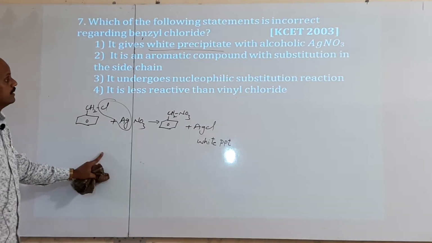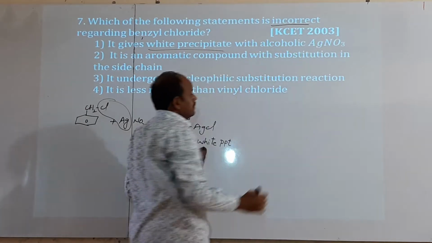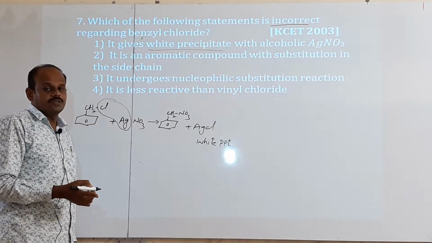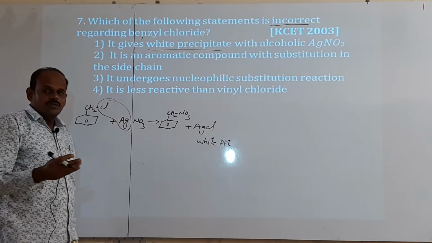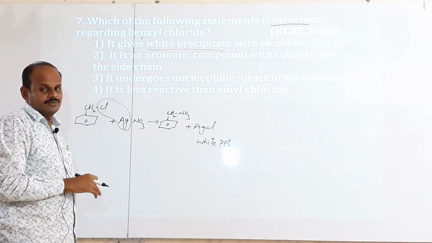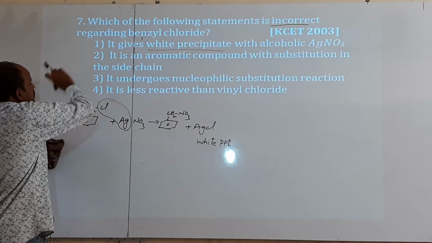This is the correct statement only. They asked for the incorrect statement, not the correct statement. You have to read carefully, incorrect or correct. They asked incorrect, which means among these four, one is wrong and the remaining three are correct. We have to find that wrong option. Thus this is correct only, hence the first is not the answer.